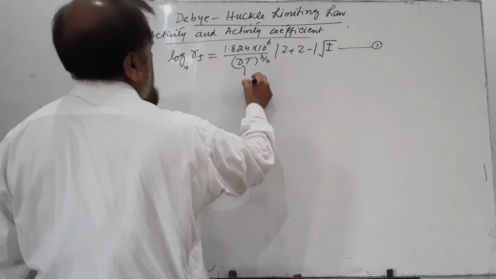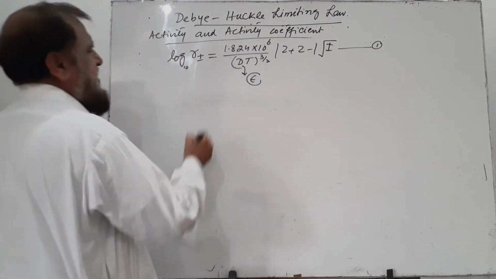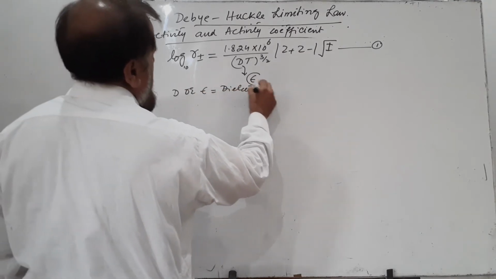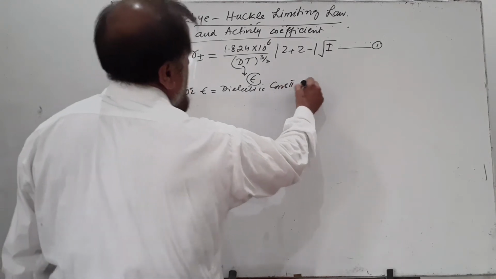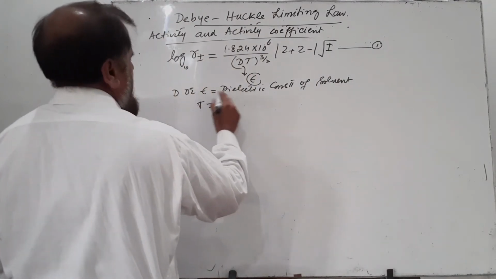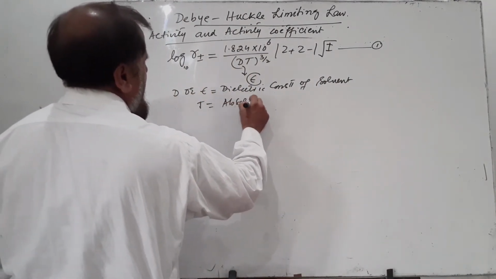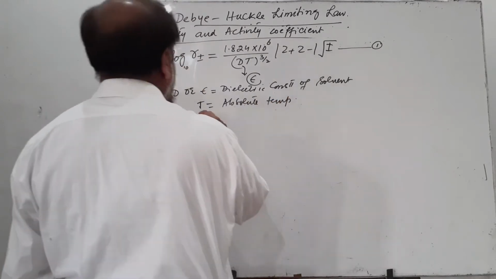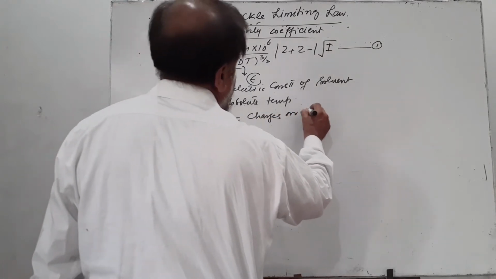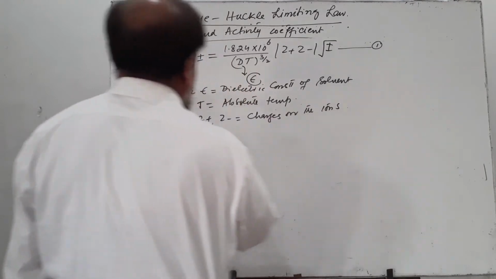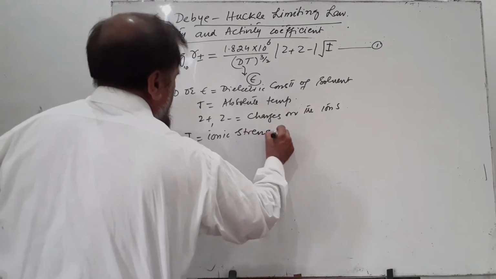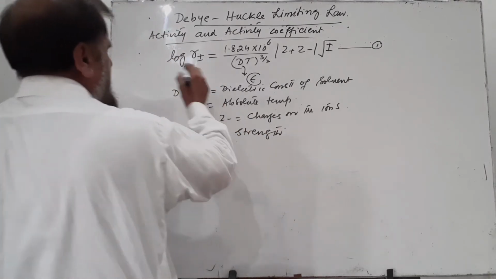Now, D can also be replaced by epsilon. D and epsilon represent the dielectric constant of the medium, the solvent, in which the ions have been dissolved. T is the absolute temperature or Kelvin temperature. z plus and z minus are the charges on the ions or valency of the ions, I is called ionic strength, and gamma plus-minus is the mean ionic activity coefficient.